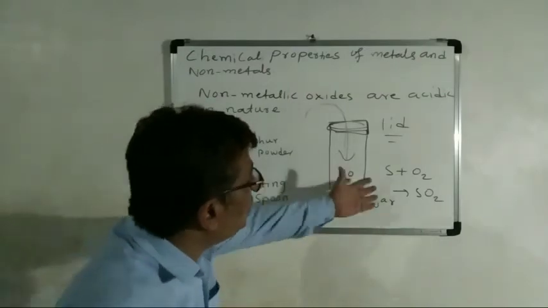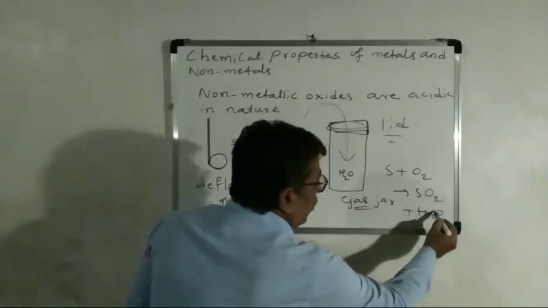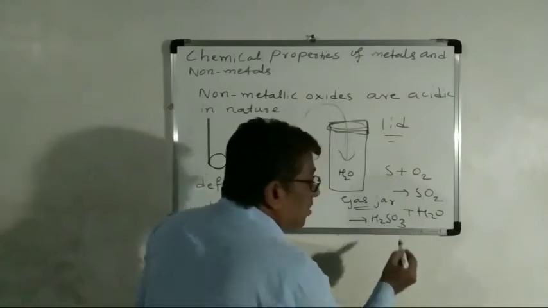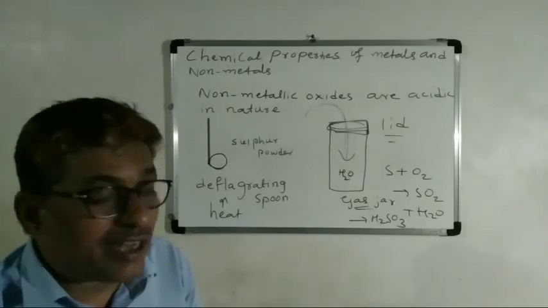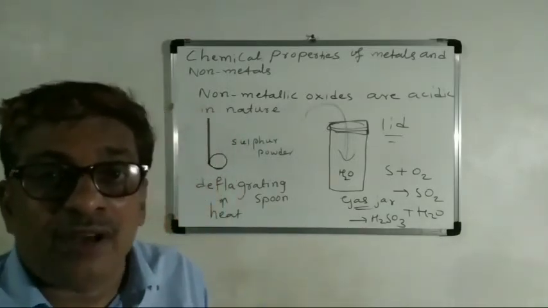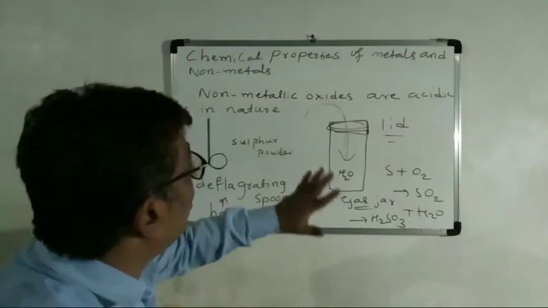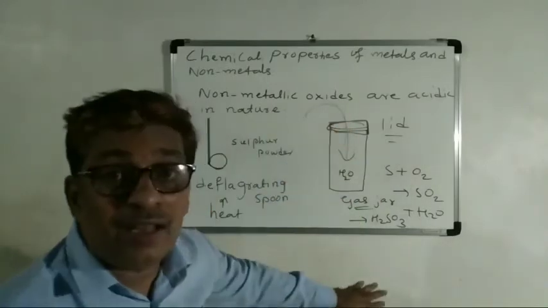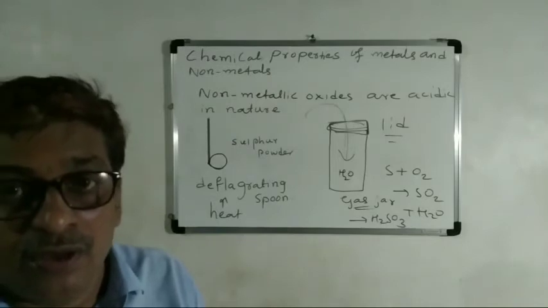Then in this solution, SO2 plus H2O, you will get sulfurous acid, H2SO3. Sulfurous acid will be forming. So test this acid, sulfurous acid, with blue and red litmus papers. Then you will come to know whether it is acidic or basic in nature.